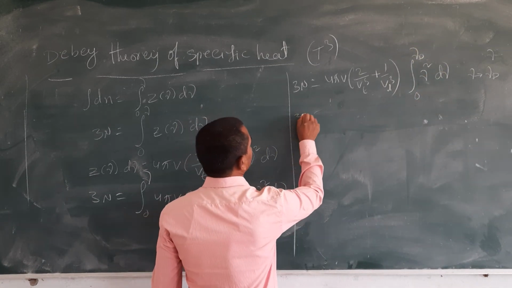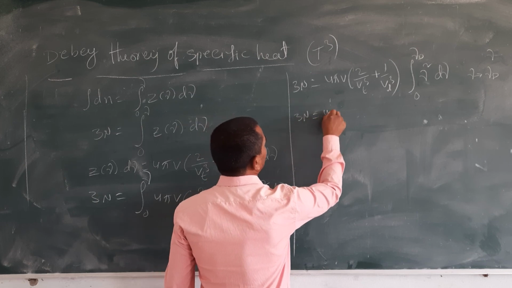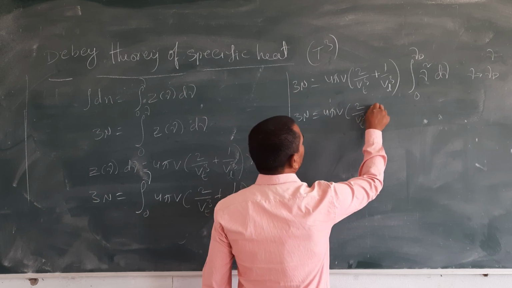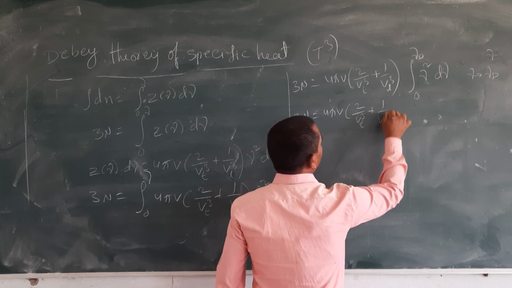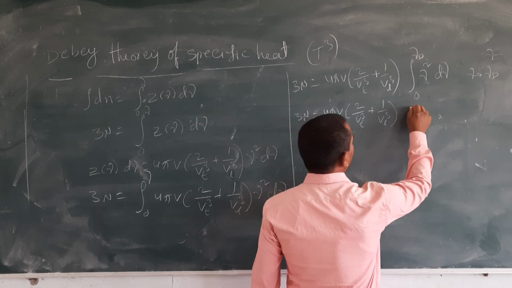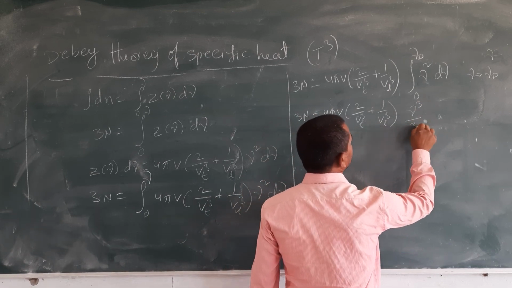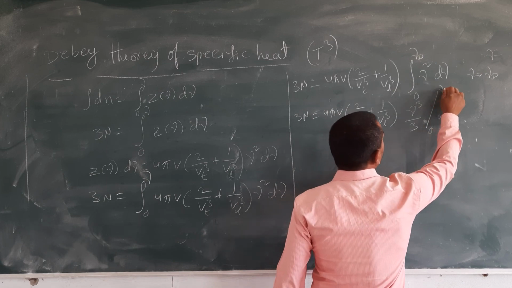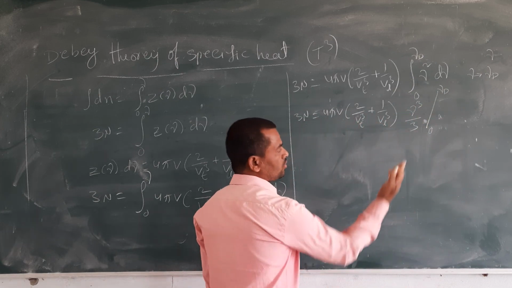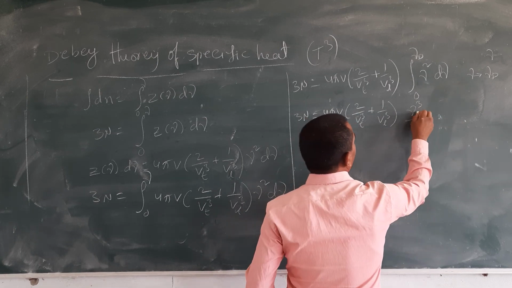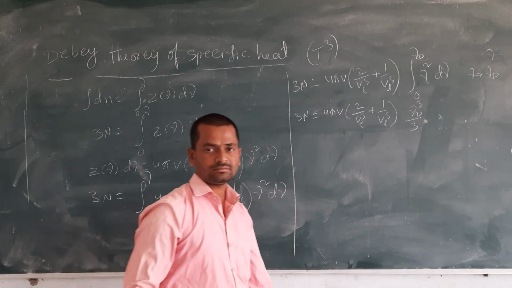Then 3n is equal to 4 pi V into 2 by vt cube plus 1 by vl cube, and the integration of nu square is simply nu cube by 3, from 0 to nu d.